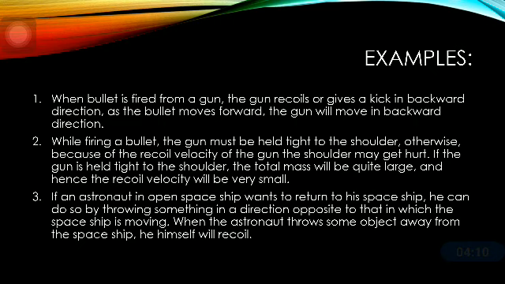Third, if an astronaut is in open space and he wants to return to his spaceship, he can do so by throwing something in a direction opposite to that in which the spaceship is moving. This is actually based on the law of conservation of momentum. How? Because when the astronaut throws some object away from the spaceship, he himself will recoil and move towards the spaceship. So these are some of the practical examples of the law of conservation of momentum.